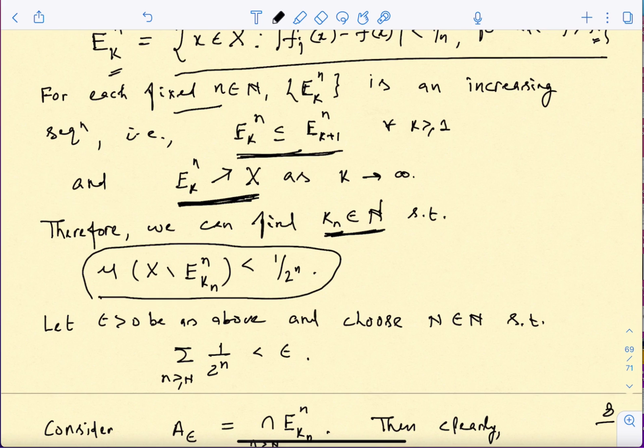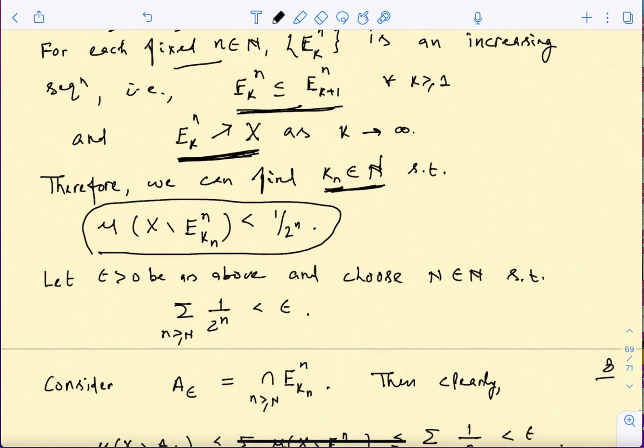Okay, so that we can make sure. How do we make sure? By just this, that this series 1 upon 2 to the power n, this is a convergent series, and hence you can choose a large n such that the tail is smaller than epsilon. So this is the epsilon that is given in the statement. Okay, this is the same epsilon.